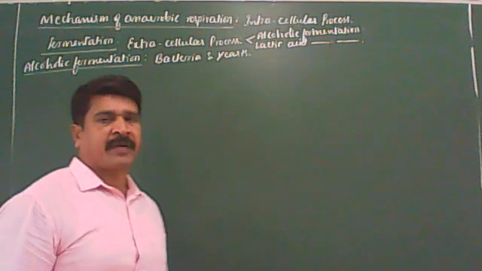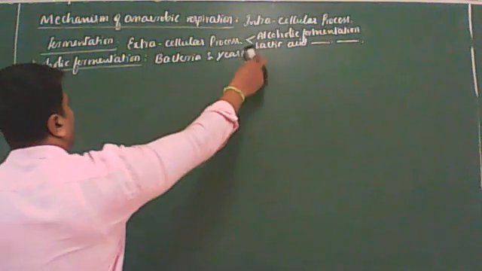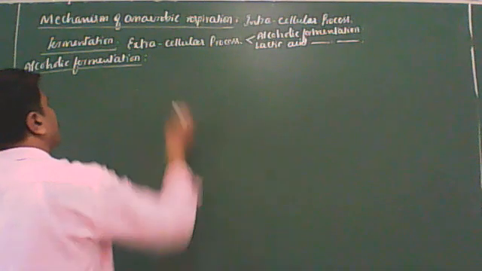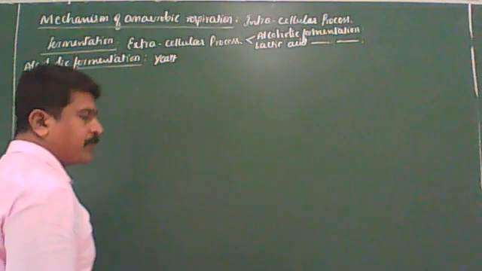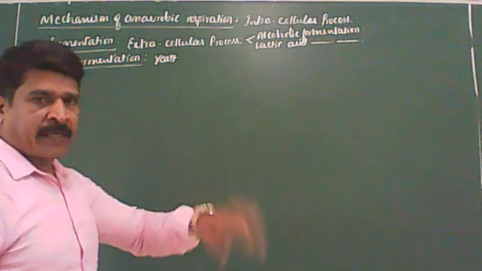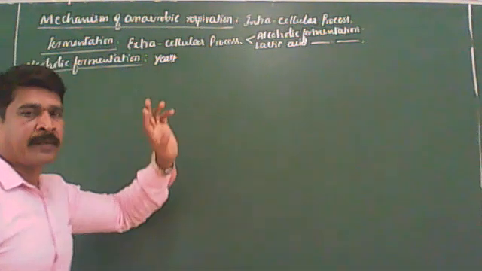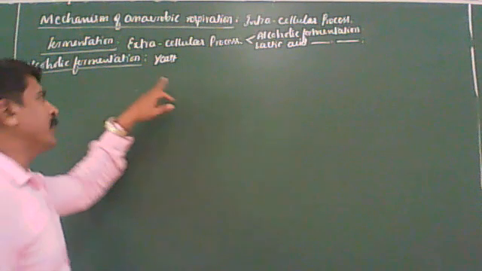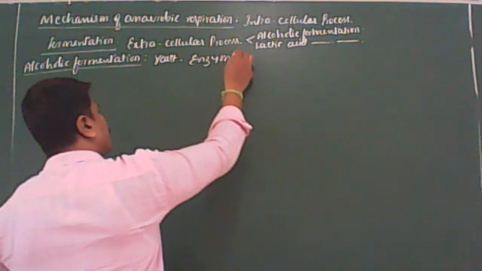Usually, entire fermentation takes place with the help of bacteria and yeast, but alcoholic fermentation takes place with the help of yeast only, using the enzymes of yeasts.